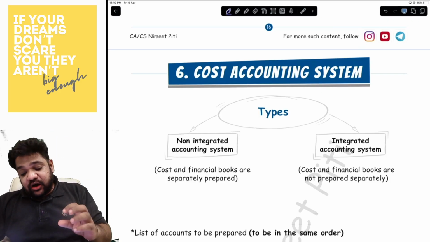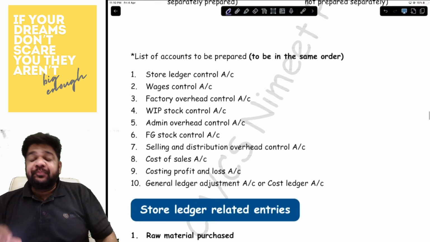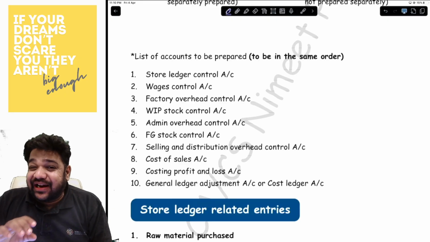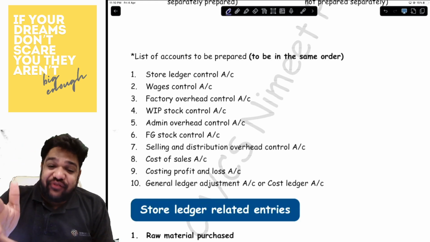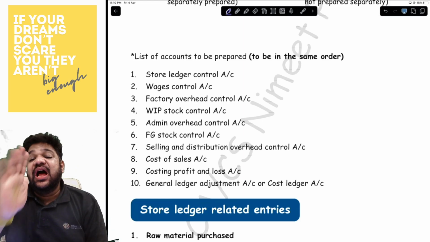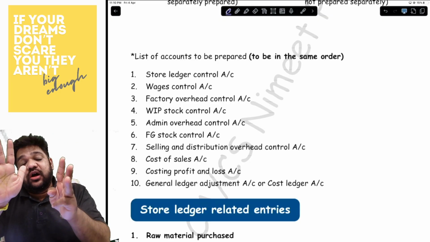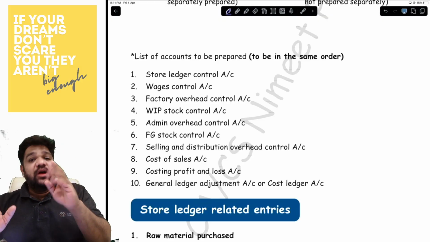So, your cost accounting system, the important one is non-integrated accounting. Now, what are the list of accounts that you have to prepare under the non-integrated accounting? You will start with stores, then I have wages, then I have factory overheads, then I have WIP, admin overheads, selling and distribution, cost of sales, costing PNL, oh, and GLA.